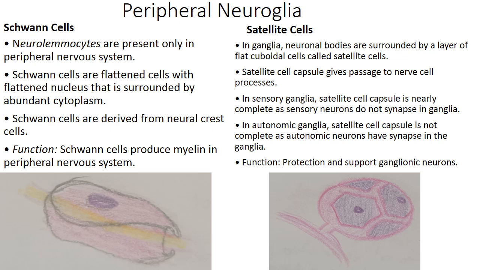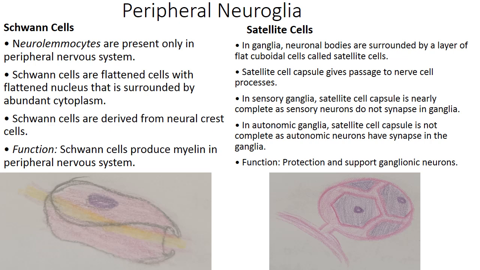As you can see in the diagram, the Schwann cells are flat cells. They have a flat nucleus and they are surrounded by cytoplasm. The Schwann cells are derived from neural crest cells and their function is to produce myelin in the peripheral nervous system. The second variety of neuroglial cell is the satellite cell.